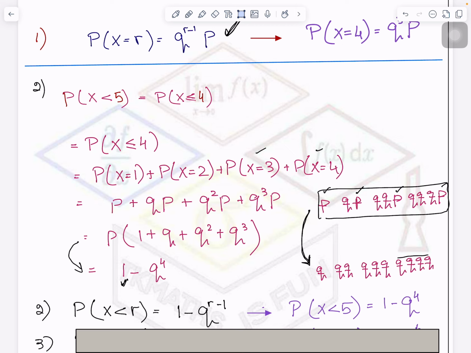You see, it was x minus 5. The first question was, probability was less than 5. So what did we get here? 1 minus q^4. This is 5, this is 4, so it is 1 less. So r, and here it is r minus 1.